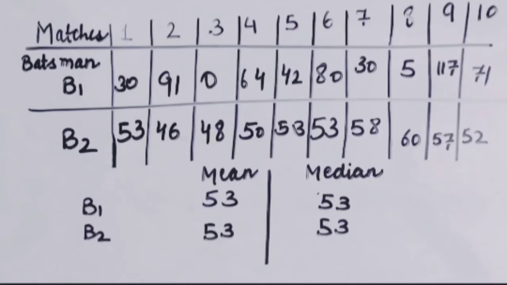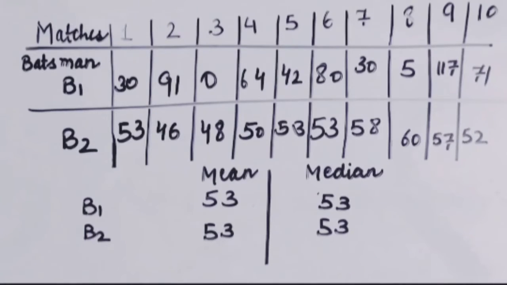Yes, students, see this data. This data is about the runs scored by two batsmen, B1 and B2, in their 10 matches. As given over here, see here. What I want to tell you with the help of this. Now see here, these are the 10 matches. In the 10 matches, these are the runs scored by batsman B1 and B2. And when we are calculating mean and median, it is exactly the same. So can we say from here that the performance of the two batsmen is exactly the same? No. We cannot say that.